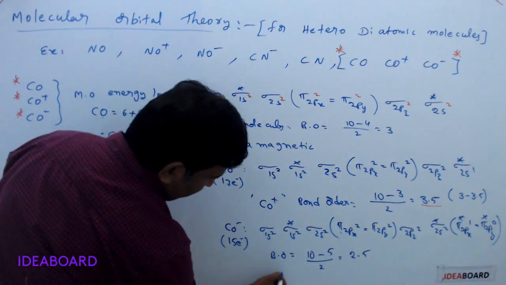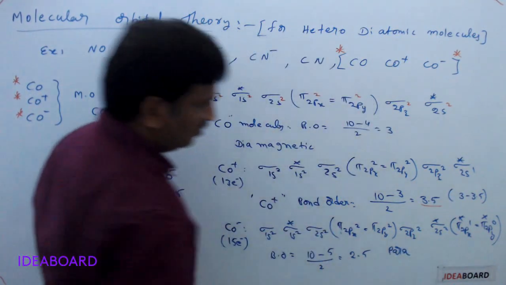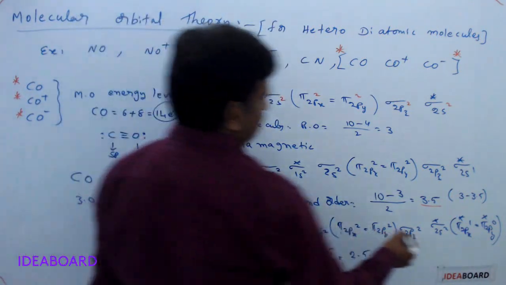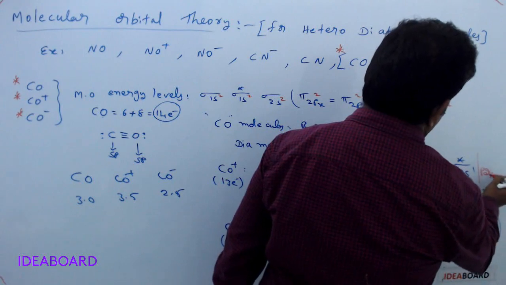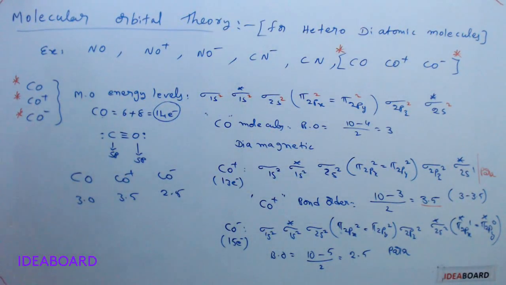Please remember, CO plus has one unpaired electron, so it is paramagnetic, and CO minus is also paramagnetic, because it contains one unpaired electron. Okay, this is about CO, CO plus, CO minus.